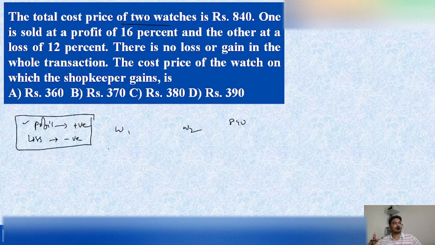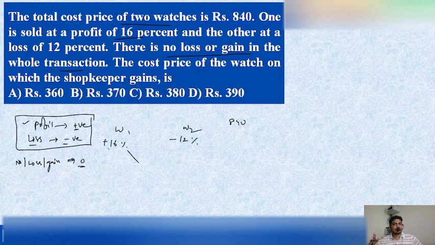If profit was given in the question, we need to take a positive symbol. If loss was given in the question, we need to take the negative symbol here. So what is given in the question? One is sold at a profit of 16 percent, and the other at a loss of 12 percent here. And there is no loss or gain in the whole transaction. So if no gain was given here, we need to take it as zero.